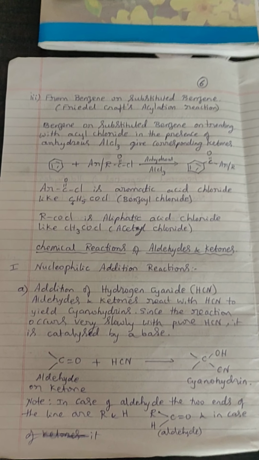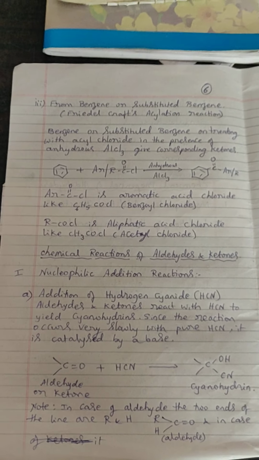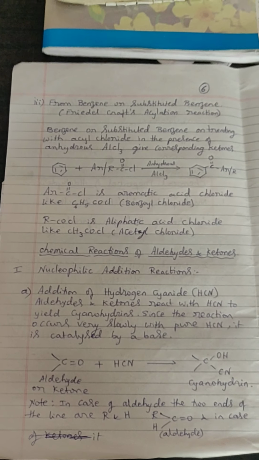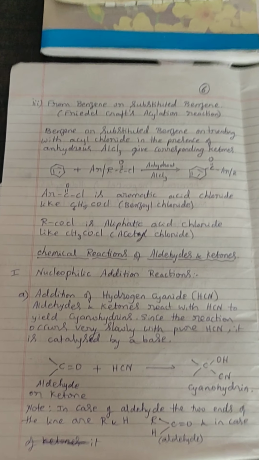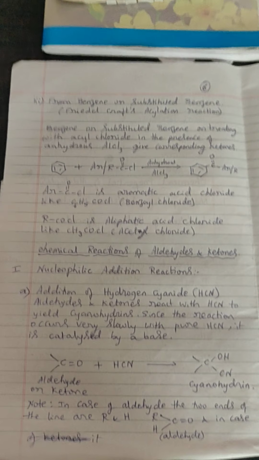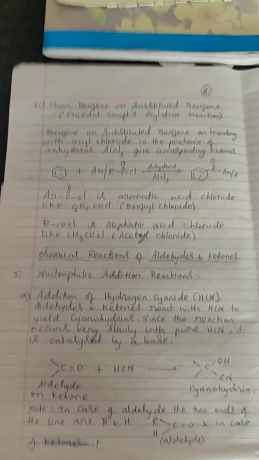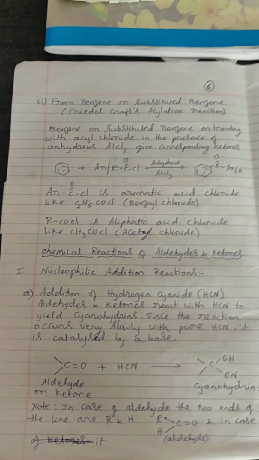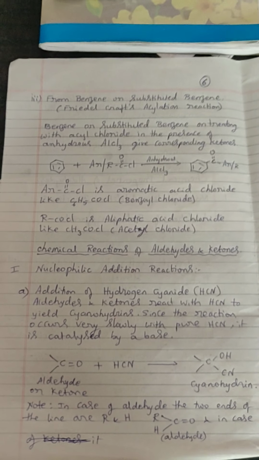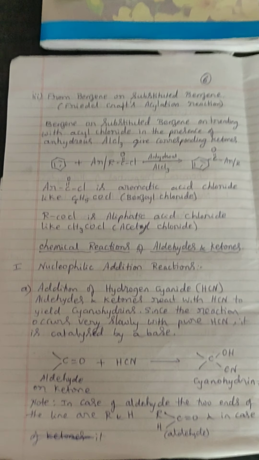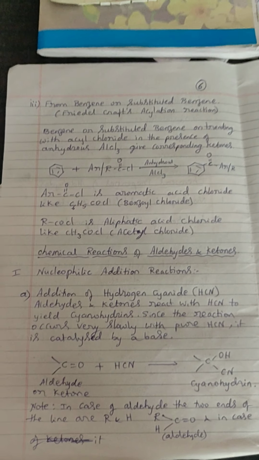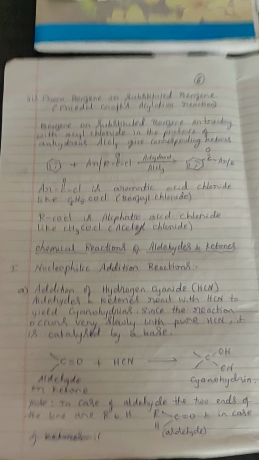So I have written the general C double bond O. Here the two ends of the two lines can be R and H, or it can be R and R dash. If it is R and H, it is called an aldehyde. If it is R and R dash, it will be called a ketone.